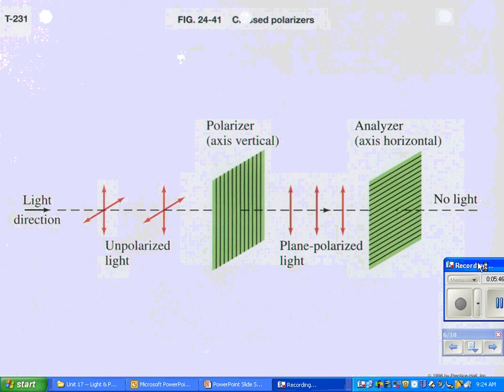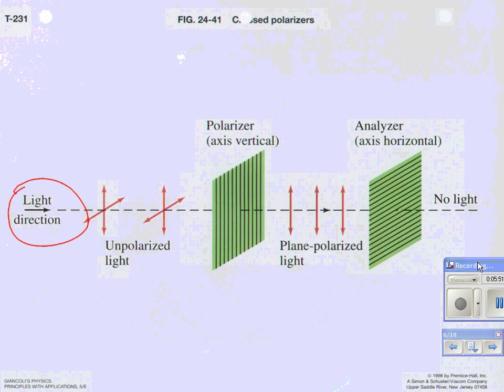So notice if I have light traveling along, and this is regular unpolarized light, it's oscillating in an infinite number of directions perpendicular to the way it's traveling. They've only drawn 2, but you can imagine there's many more, right? And it's traveling along, and it hits this filter, what we call a polarizer. What happens is it only allows one plane of oscillation to get through, and it blocks out all the others. And now I'd say my light is plane polarized. In this case, it's vertically polarized because my polarizer was oriented vertically. If I take a second polarizer, which we would call an analyzer, and rotate it so it is perpendicular to that, notice that the light is vertical, the axis here is horizontal, nothing gets through.